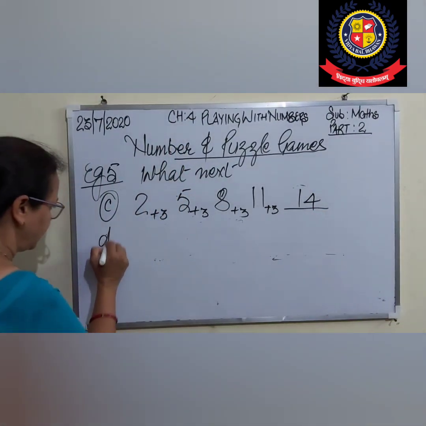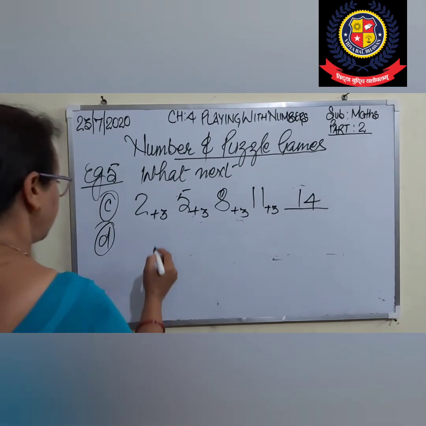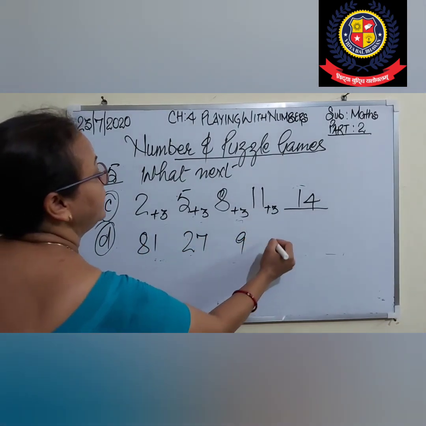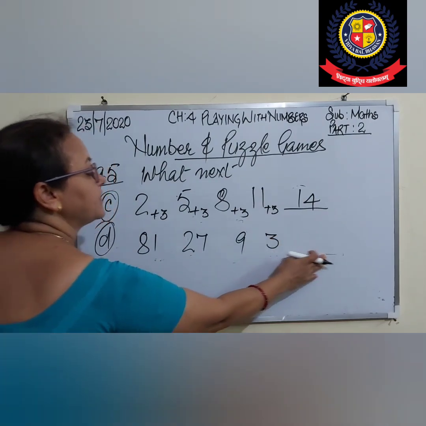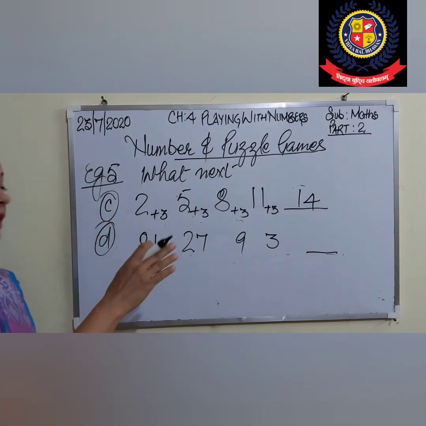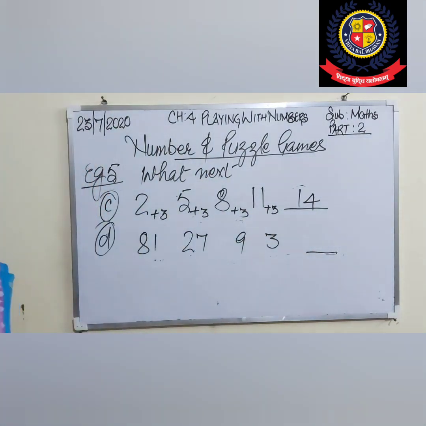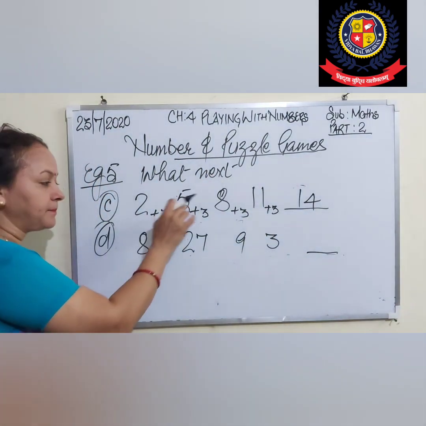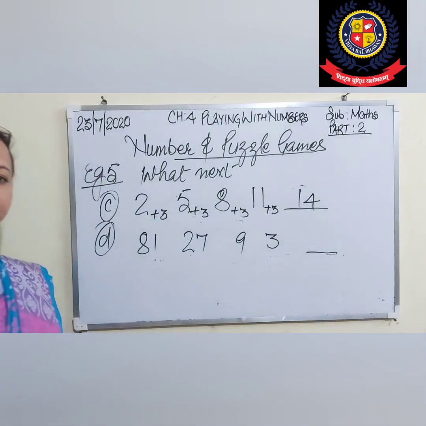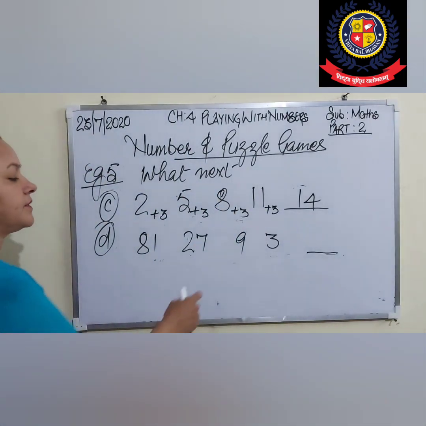D part is, what is the number? 81, 27, 9, 3. Next, what we have to write down. See, there is something they are following with the whole series. Before, it was plus 3, plus 3, and before that, something multiplied by 2. Similarly in it. Now this is in reducing order. It is in reducing order.